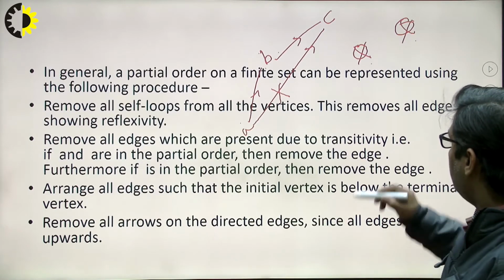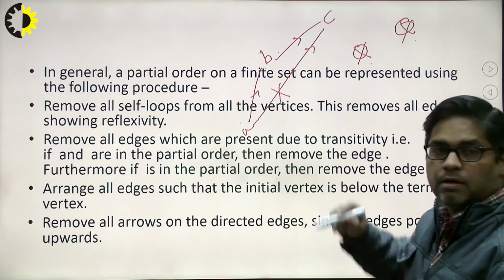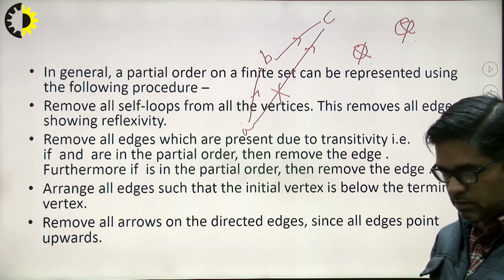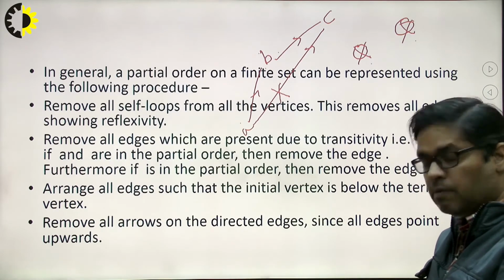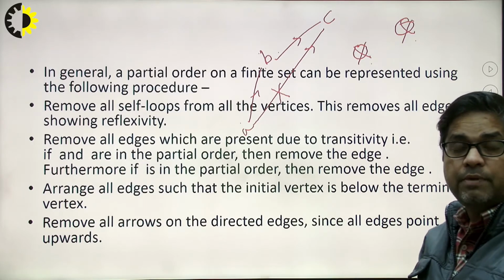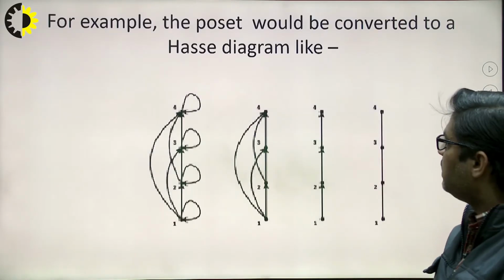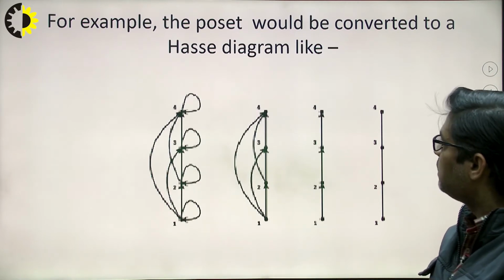Similarly, here we can see that the arrows are there, so we need to convert all these arrows into edges. So this was the procedure for converting a normal digraph into the Hasse diagram. This is one example of the Hasse diagram.